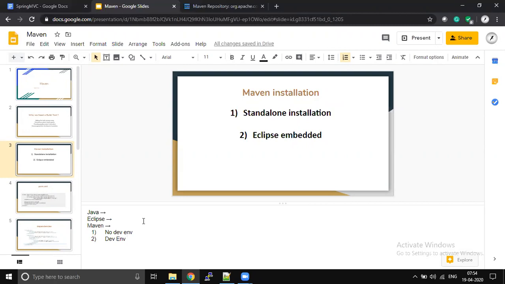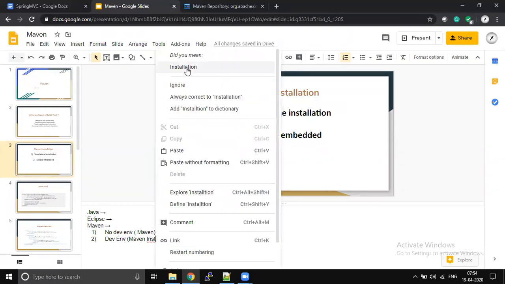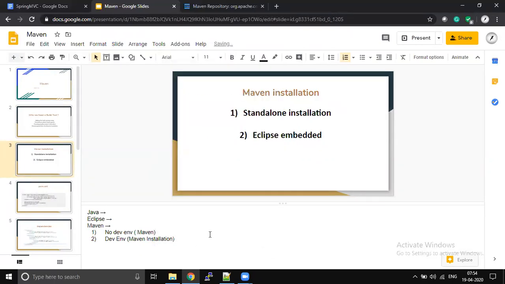So in the no-dev environment, we have to install Maven. But when it comes to the dev environment, Maven installation is completely optional. Nowadays, with the latest versions of your IDE, Maven installation is completely optional. You need not install Maven.